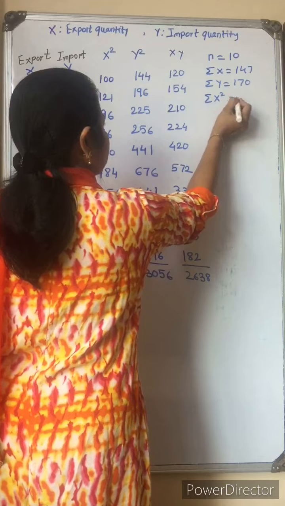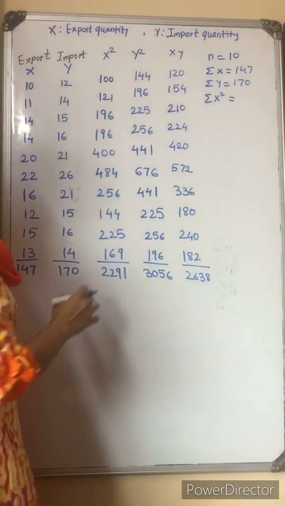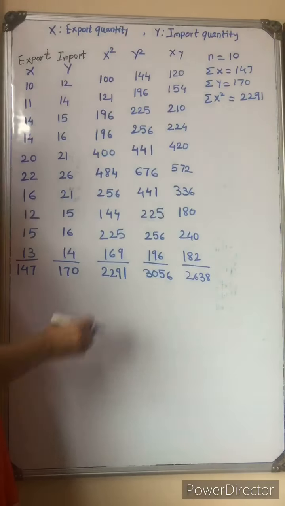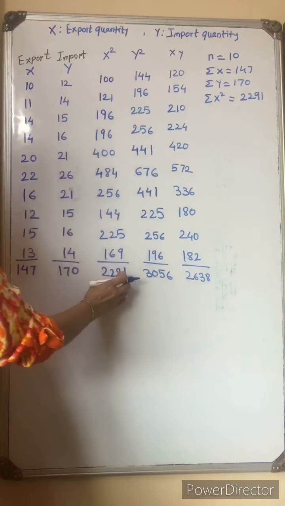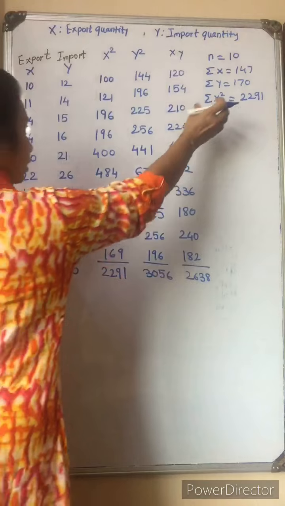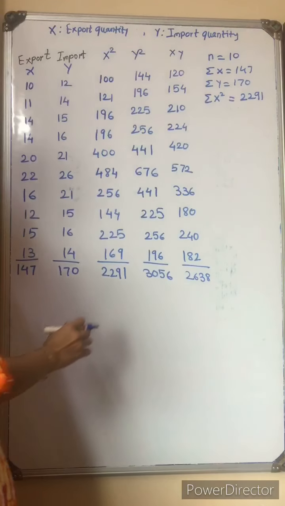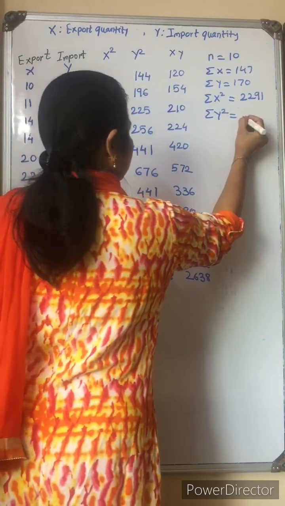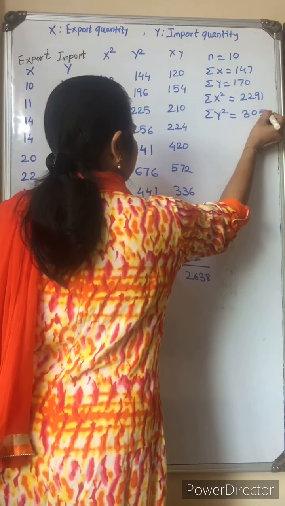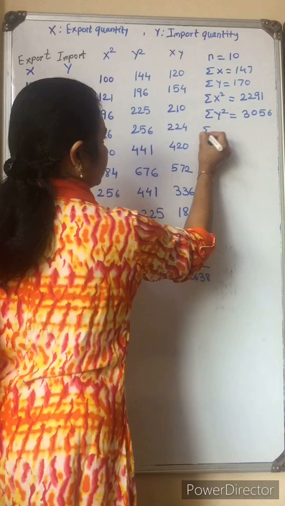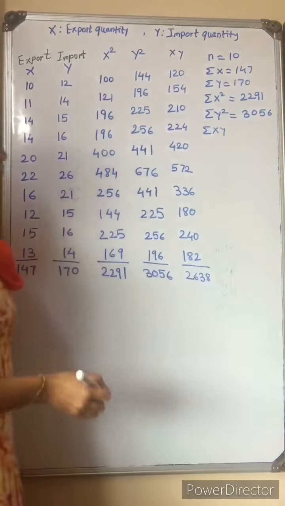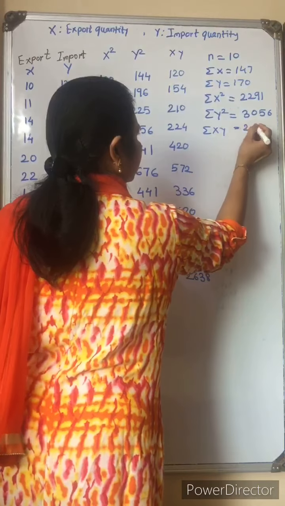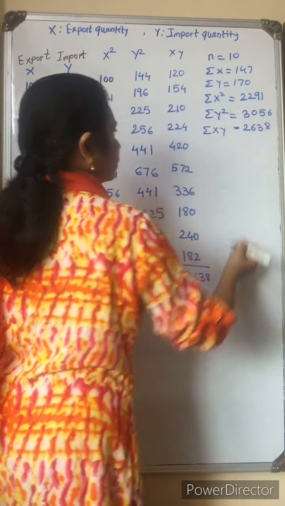When you copy the value of the addition from here to your book, just write it down correctly. And this is the summation of xy, the sum of the xy product. It is 2638.